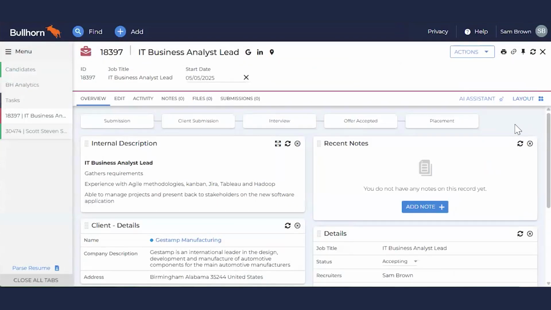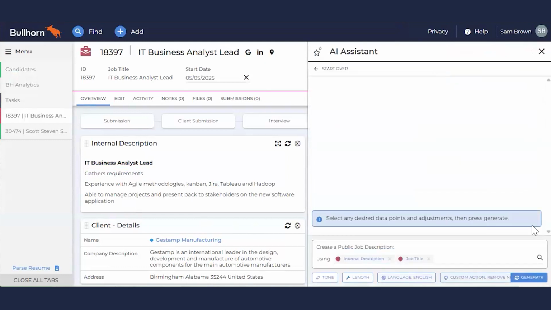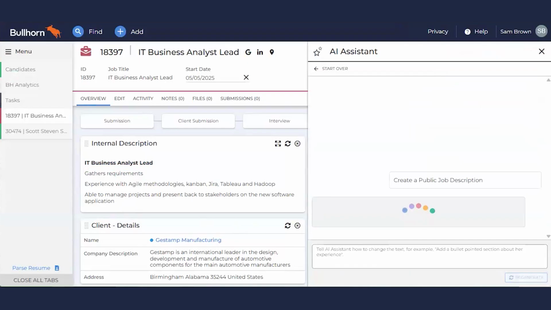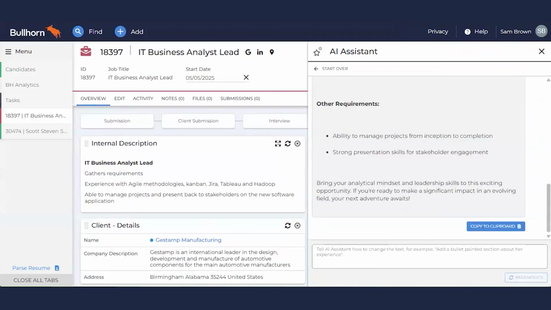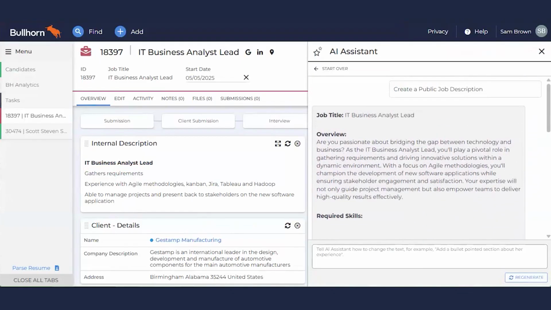Now, as an example here for today, and as usual, not the best information sent by that hiring manager, but that's okay. I have an AI assistant to help enhance and produce a public-facing job description to load onto the job boards. That way, within just a couple of seconds, I have a quality presentation of that position for individuals to apply online. And from there, I can go ahead and post it out, as well as make sure we have an automated reminder for my team as to where to focus on new positions.